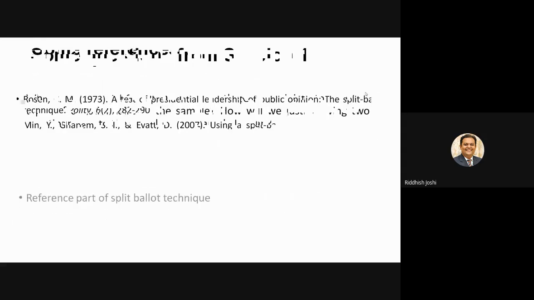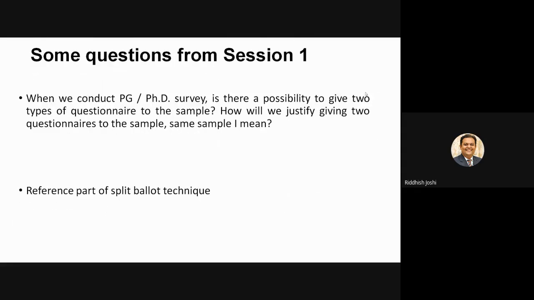Sorry, there is one answer that I missed. When we conduct a PG and PhD survey, is there a possibility to give two questionnaires? Here I will have to give a certain long answer, because when we talk about the split ballot technique, it should generally be applied where the sample size is known to you and the samples are known to you and under your control. When you go for a PG or a PhD survey, you are going for a very large survey. And what we generally do when we go for an online survey is we try to make our questionnaire link viral. We try to send it to as many people as possible through emails and WhatsApp and social media.